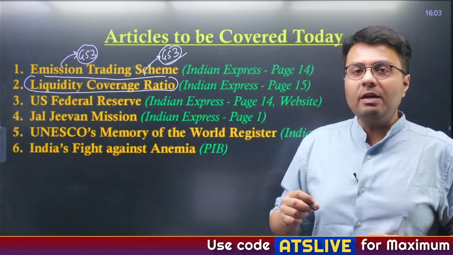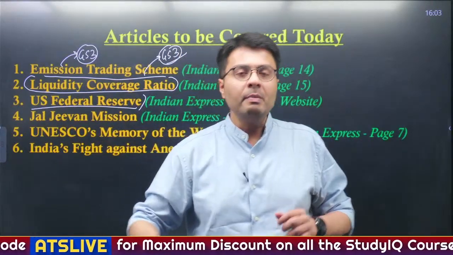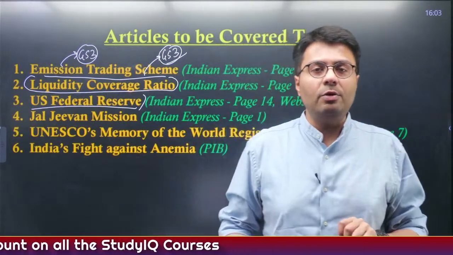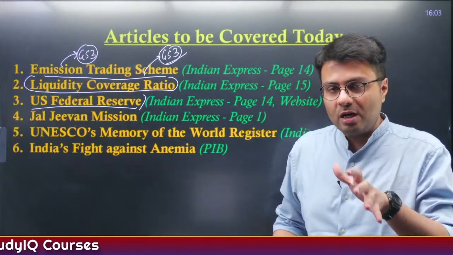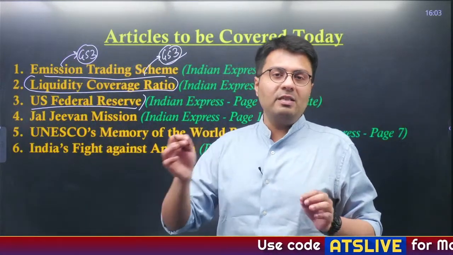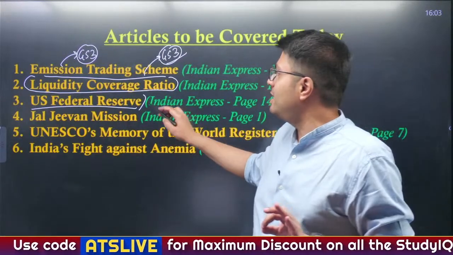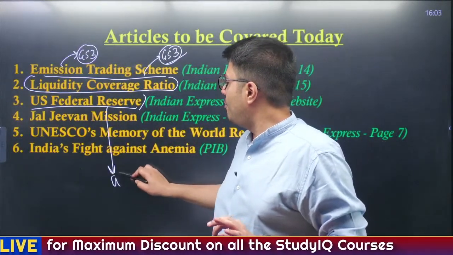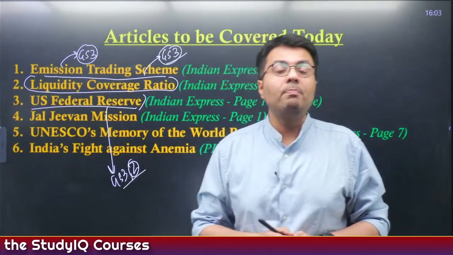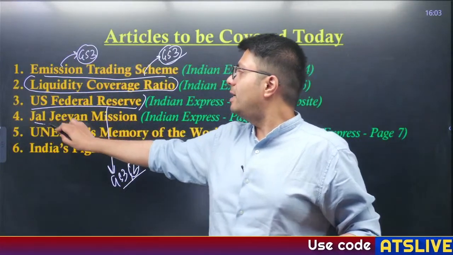In the third article, we'll be understanding the US central bank, that is the US Federal Reserve. Because recently, President Trump has threatened the chairperson of the US Federal Reserve to toe his line, otherwise he will be removed from office. So what are the basic features of the Federal Reserve, how does it compare to RBI, all of this we are going to cover in today's discussion. Again, this becomes relevant from GS paper 3 and also from the GS paper 2 perspective, which deals with important regulatory authorities, right?